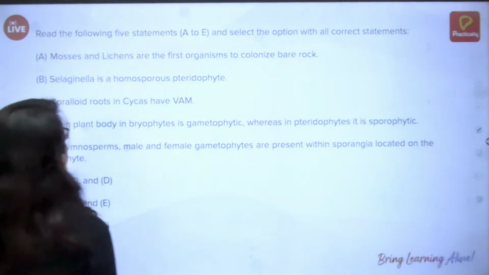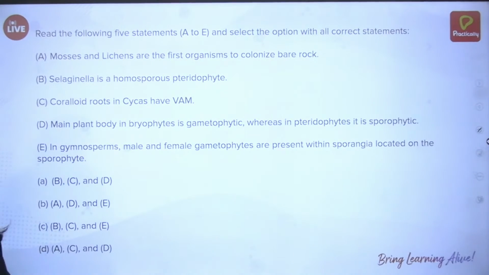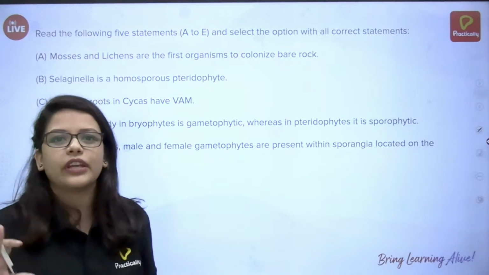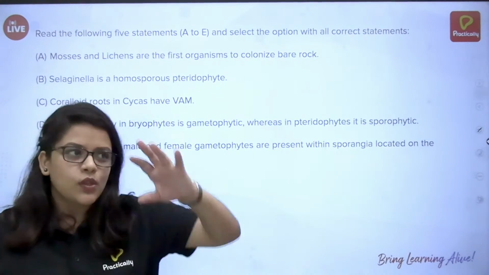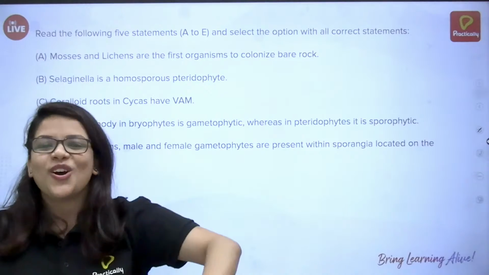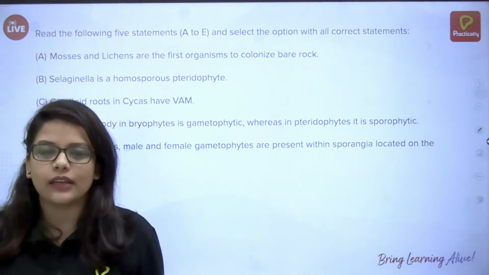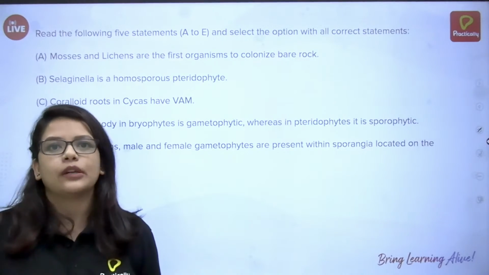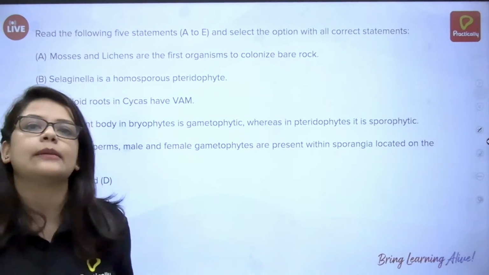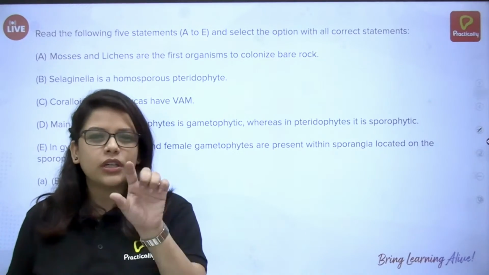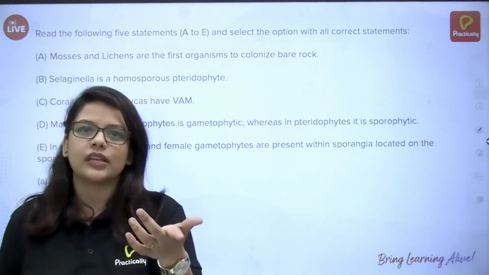Next. Read the following 5 statements A to E and select the option with all the correct statements. So this is a very common question you can see in NEET. They'll give you some 4 or 5 statements, and you have to select what are the correct ones. Read each statement very carefully, because one word here and there and it becomes a false statement.